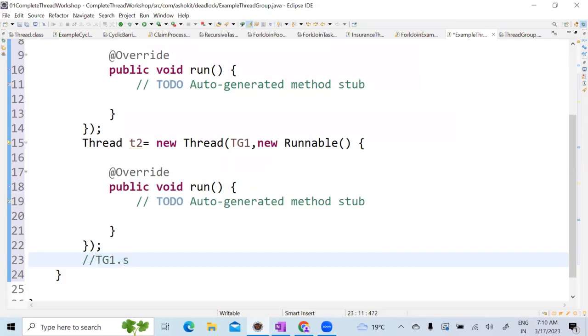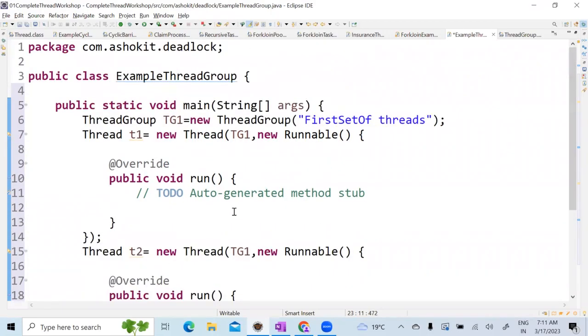So thread group is one class. You can create it with whatever name you have given. Under the thread group, you can add multiple threads. So the advantage here is some of the operations you can do at a time. That's the only thing. But generally, we don't use thread group. We use the executor framework more frequently.